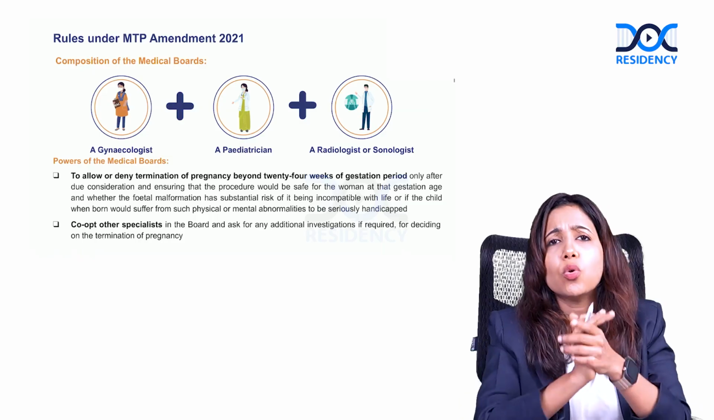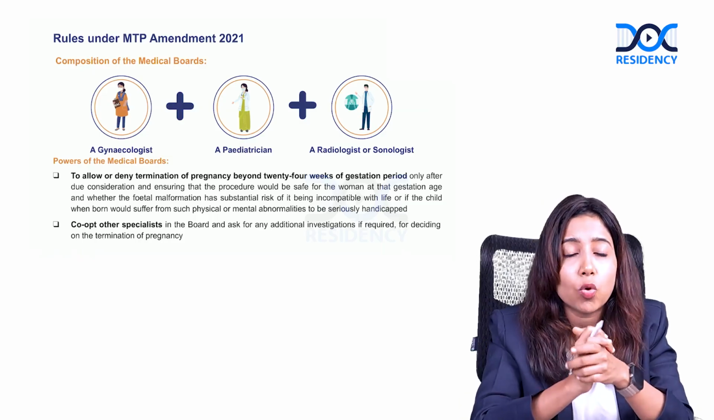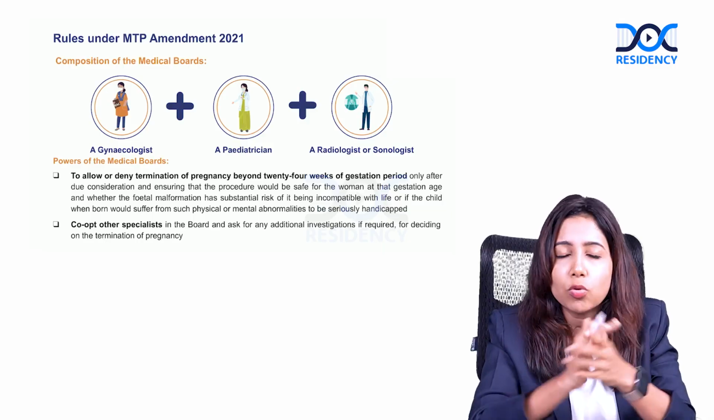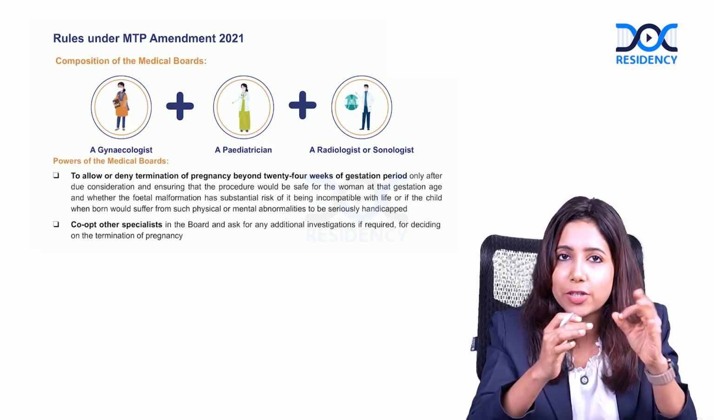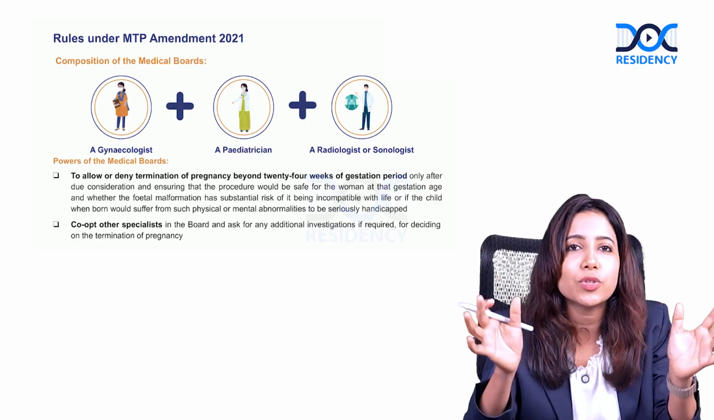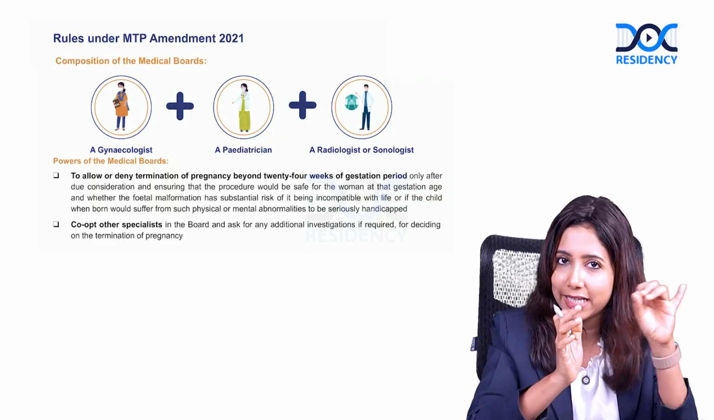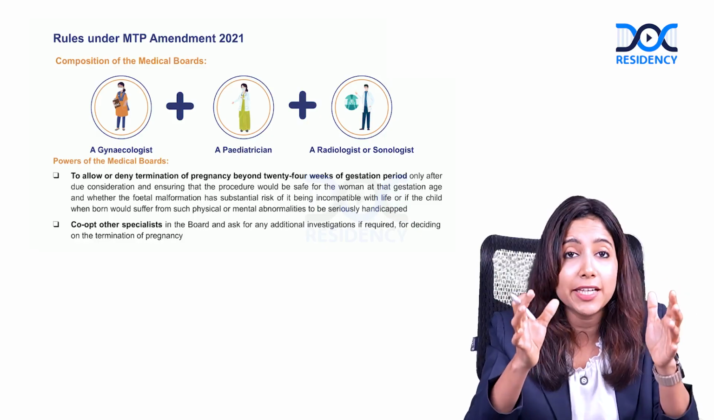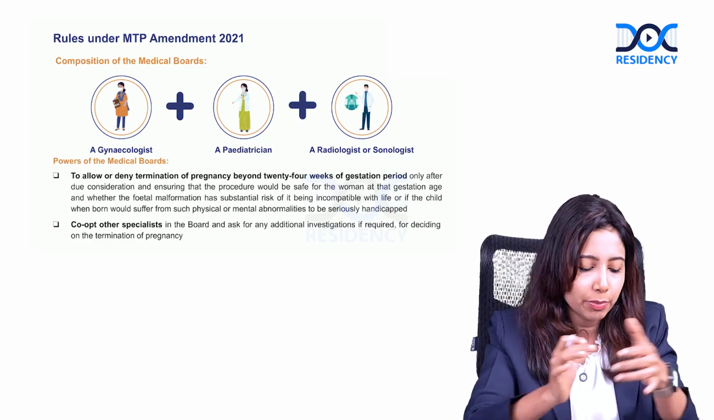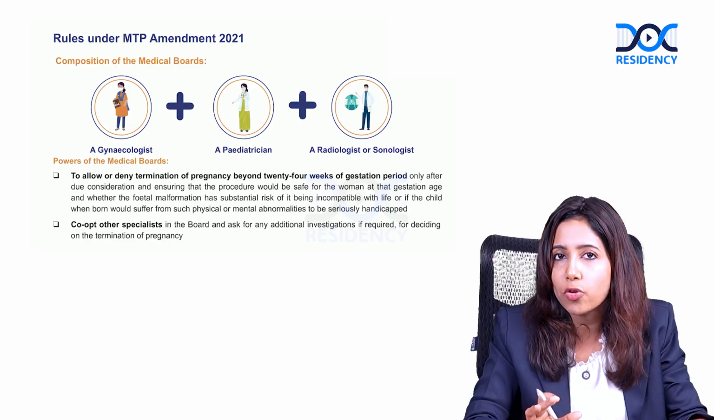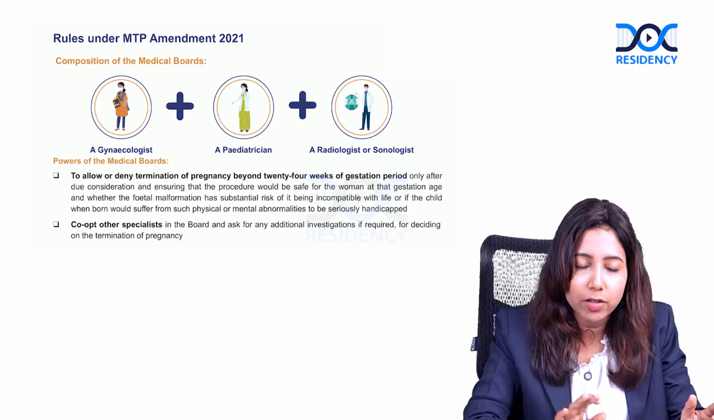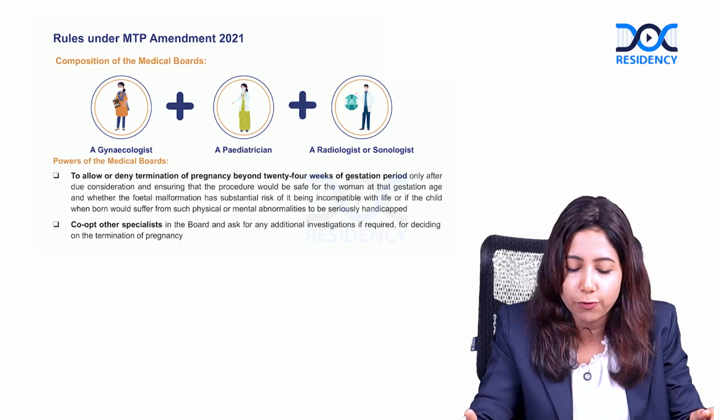So, who constitutes this medical board? What are the function and role of a medical board? The medical board is mainly constituted by 3 doctors. Remember, they are anyone related to the fetus: a gynecologist, pediatrician and radiologist. These are the 3 main doctors who constitute the medical board. So, the powers of the medical board include that it can allow or deny the termination of pregnancy beyond 24 weeks.